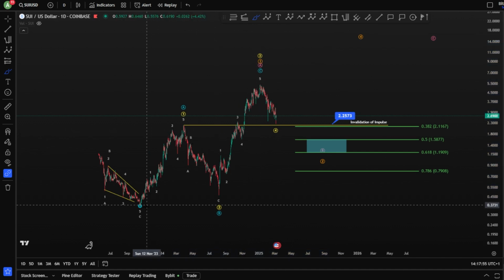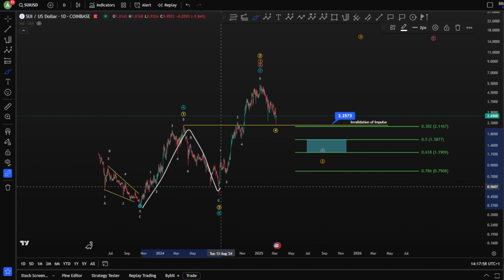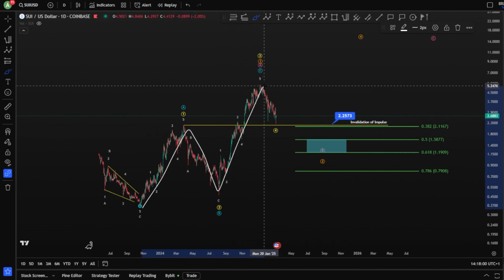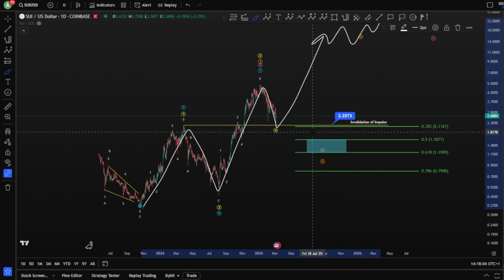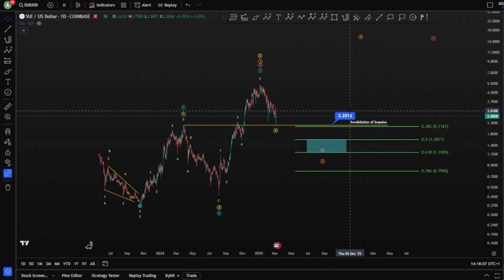Another bullish scenario is, of course, a double 1, 2. You have already finished a 1, 2 here. You have the second 1, 2, and then 3, 4, 5, 4, and a 5 toward the upside, of course, for a much higher and ultimate bullish scenario.